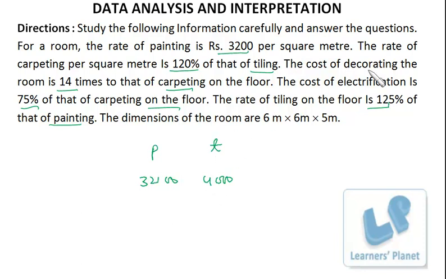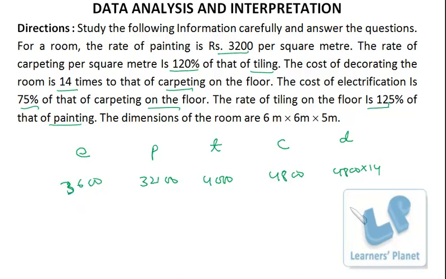Okay, so we got for tiling. Then the rate of carpeting per square meter is 120% of tiling. So carpeting is 120% of this, and 120% is 6 by 5, so into 6 by 5, it must be 4800. And this is carpeting, and the cost of decorating is 14 times that of carpeting, so 4800 into 14. And the cost of electrification is 75% that of carpeting. So electrification is 3 by 4 of this, so divide by 4, that's 12 into 3, 3600.